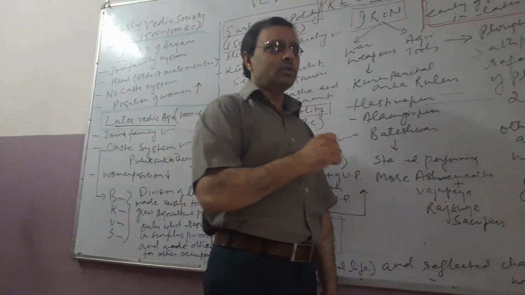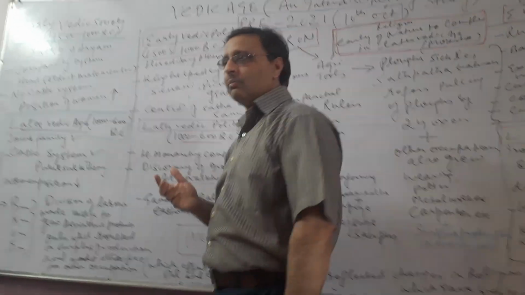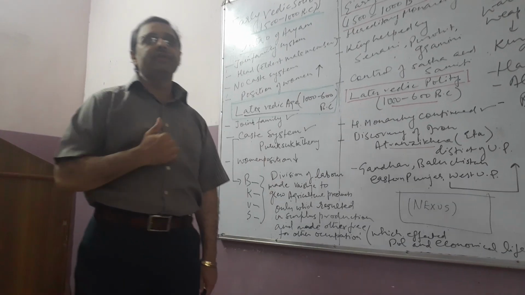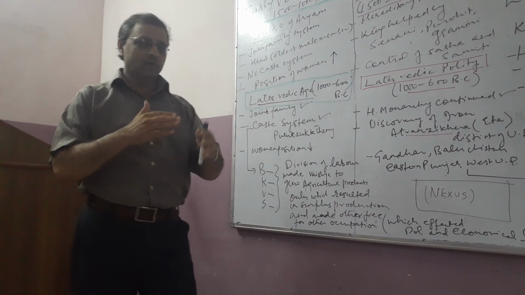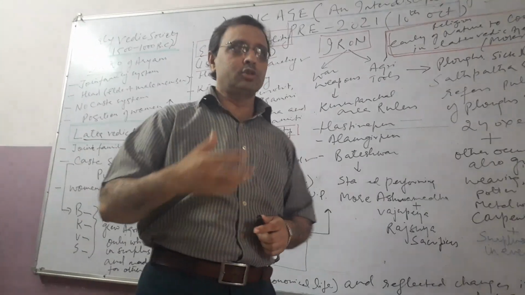In the Purusha Sukta theory, it is given that Brahmins emerged from the mouth of Lord Brahma, Kshatriyas from the hand, Vaishyas from the stomach, and Shudras from the feet of Lord Brahma. And that's how the society got its present form of Brahman, Kshatriya, Vaishya and Shudra, divided into a number of different castes.